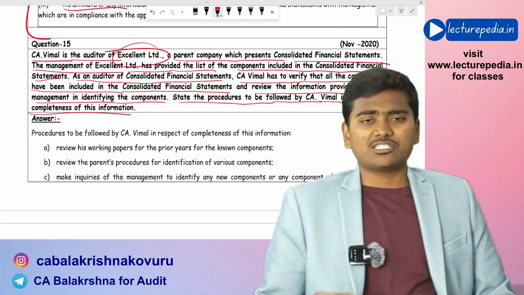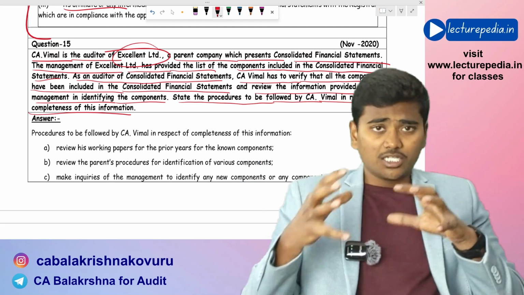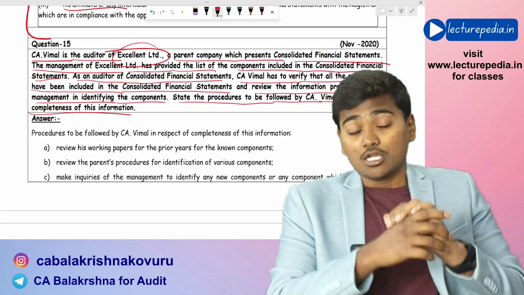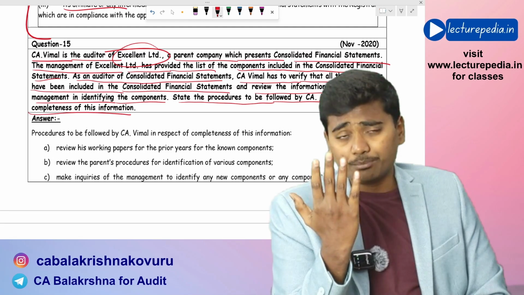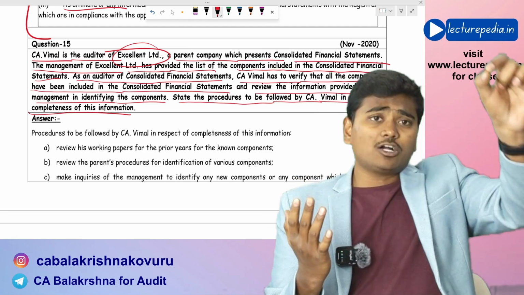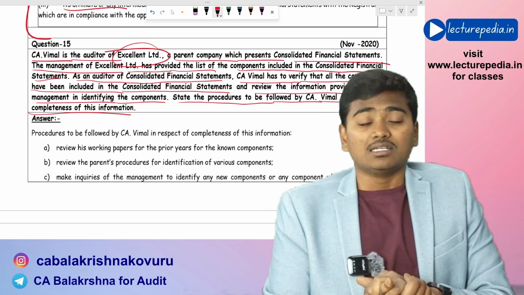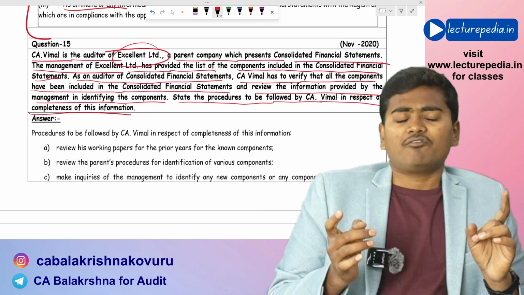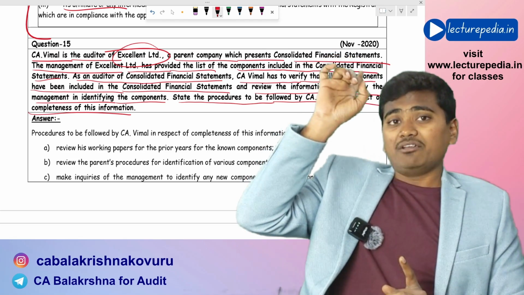Now, CA Vimal has been given the list of all the components that have been included in the consolidated financial statements. Now, CA Vimal needs to verify whether the list is complete or not. Apart from these components, are there still any components that are missing? Now, for this purpose, what are the audit procedures that CA Vimal will perform? Firstly, CA Vimal will see the working papers of previous year audit.